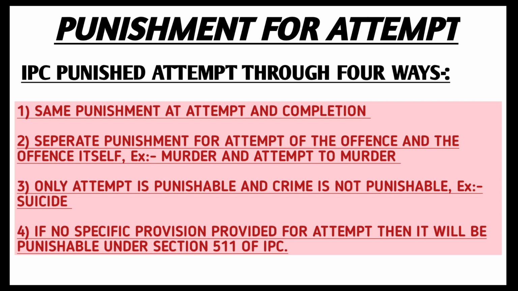Third is where only attempt is punishable and the crime is not punishable. Example, suicide, which means that there is only one crime in the entire Indian Penal Code of which only the attempt is punishable and the crime is not punishable. That is Section 309 of the Indian Penal Code, which deals with punishment of attempt to commit suicide.